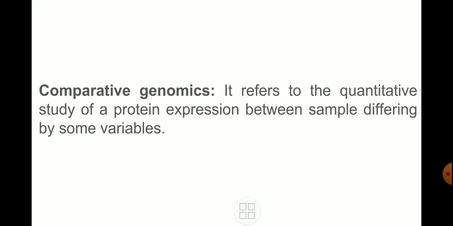Now third, comparative proteomics. The word comparative tells us it refers to the quantitative study of protein expression between samples differing by some variables. In the sense, the changes take place in the protein when it interacts with various types of substances, showing various types of expression. So that can be studied in comparative proteomics.